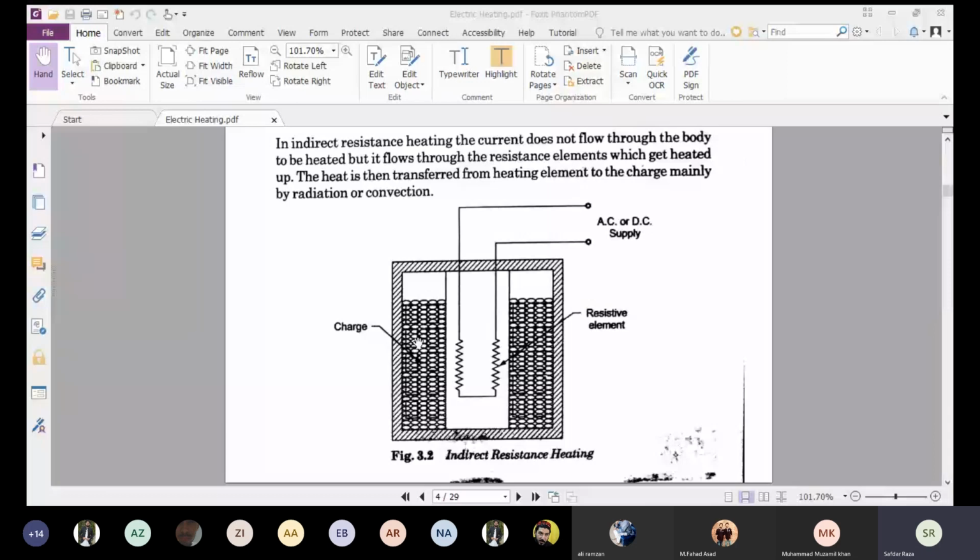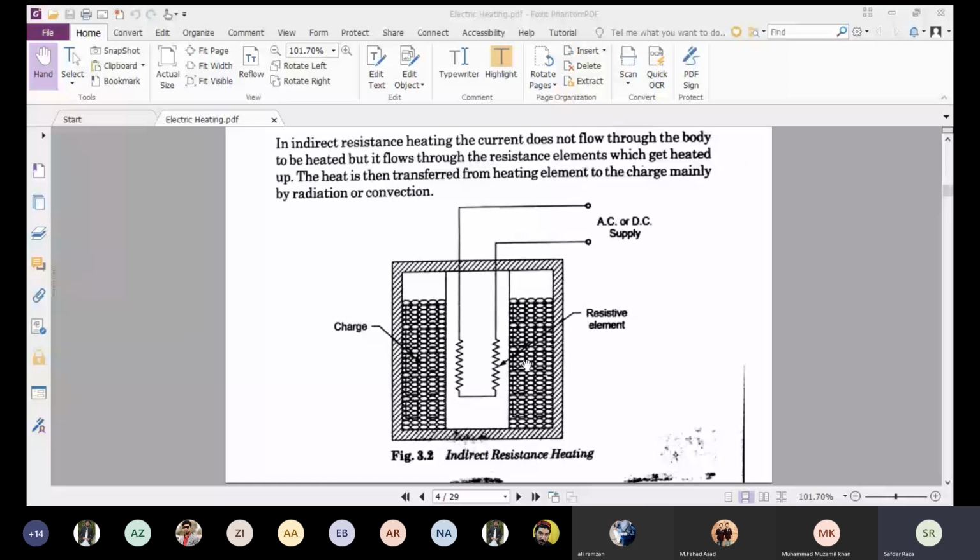The current is passed through it, it becomes heated and produces heat, and heat is transferred from the middle chamber to the other two chambers by radiation or convection. So this form of heating we call indirect resistance heating. Here the charge is not in direct contact with the heating element.